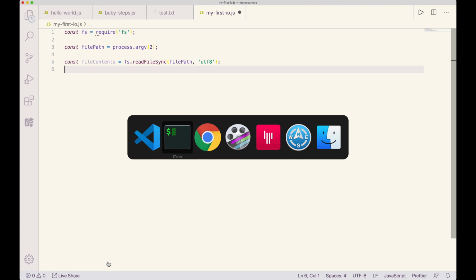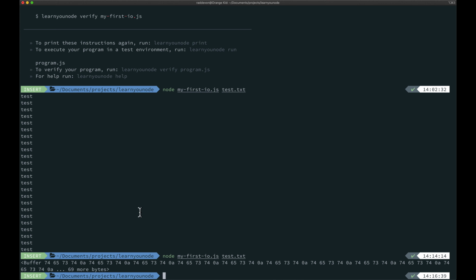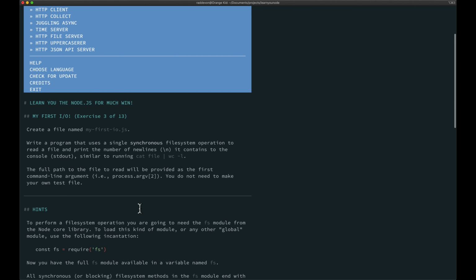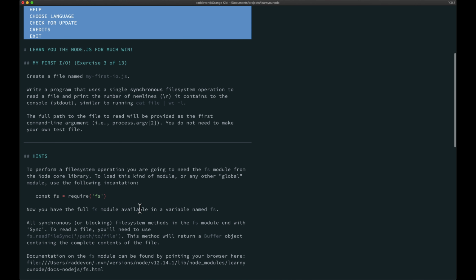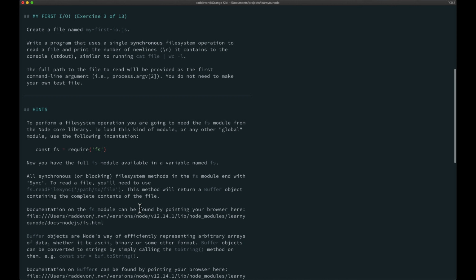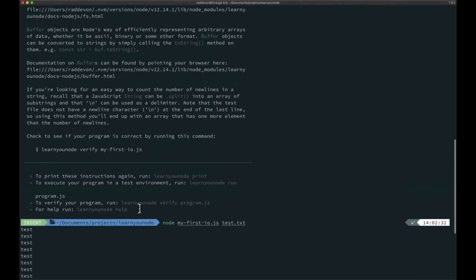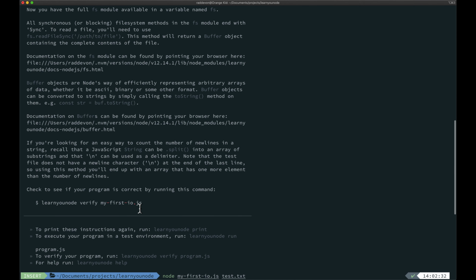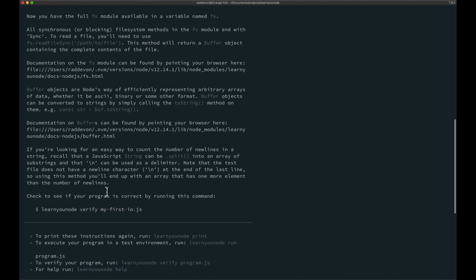And what are we actually trying to log out? The number of new lines. Okay. And what was that hint about the total number of splits? If we use split, we'll end up with an array that has one more element than the number of new lines.